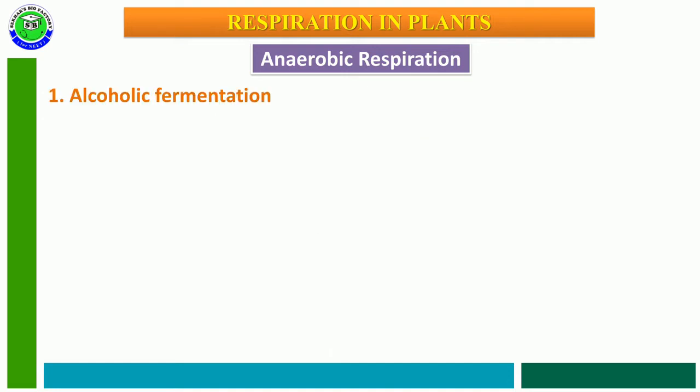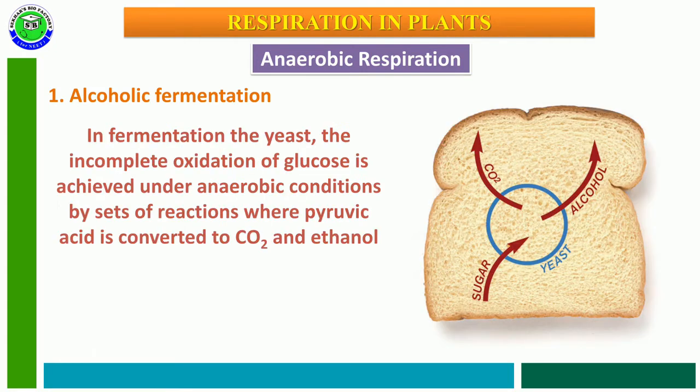The first way is alcoholic fermentation. In alcoholic fermentation, a microbe called yeast, a unicellular fungus whose scientific name is Saccharomyces cerevisiae, performs incomplete oxidation of glucose. This process is achieved under anaerobic conditions with the help of a set of reactions.